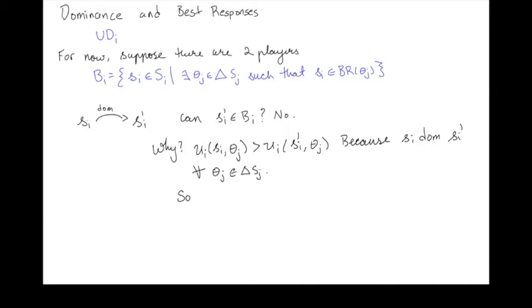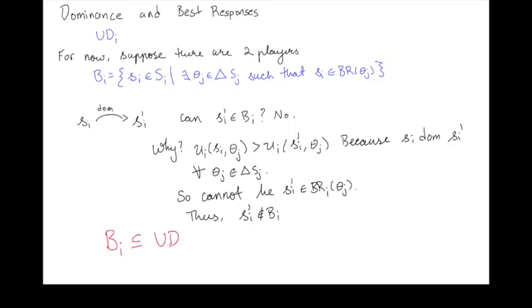So SI prime cannot be a best response to any theta j. Thus, SI prime is not in BI. Then what we've seen here is that no dominated strategy, SI prime, can be in BI. So anything that's in BI has to be undominated. In other words, the set BI has to be a subset of the set of undominated strategies.